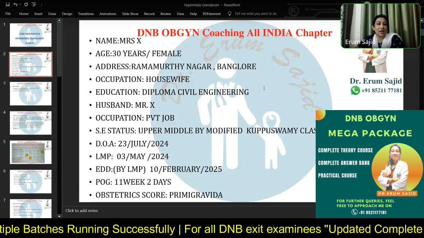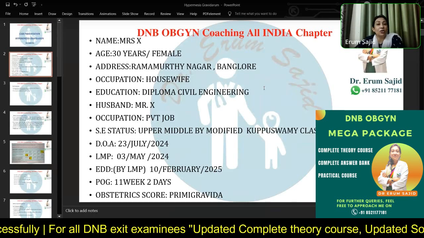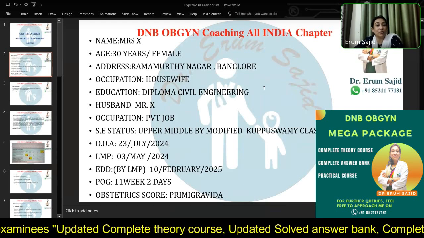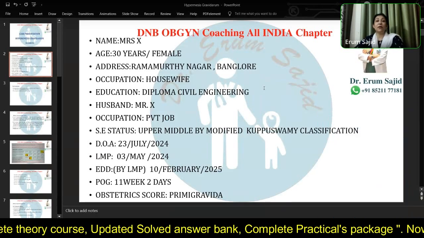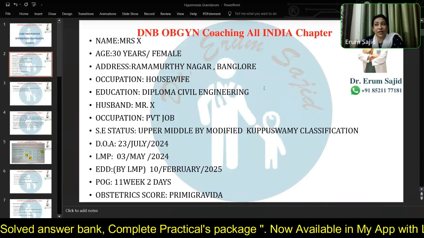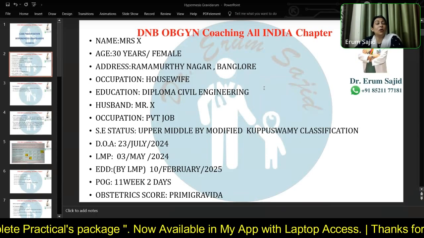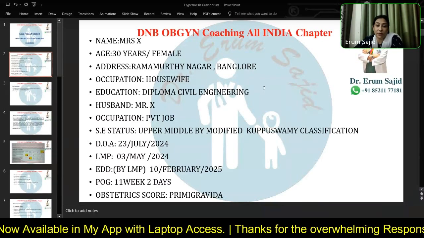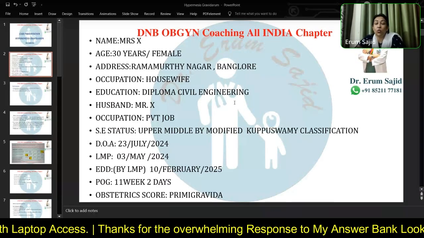Otherwise, if her cycles were erratic, if she conceived on IVF medication, and now she's come to you, IVF is also very discreet because everything goes by timing over there. But if she's not, by her own cycle, erratic cycle, just remember that none of these things will be correct in that case. Okay. Our weeks of gestation will be wrong. Our tests and everything that we'll be subjecting her to, including her NT scan and dual marker and the first trimester screening, everything will not fall into place if our weeks of gestation are wrong in the first place. Yeah, you can move forward from here. So she's a primary gravida and she's just 11 weeks 2 days. Okay.